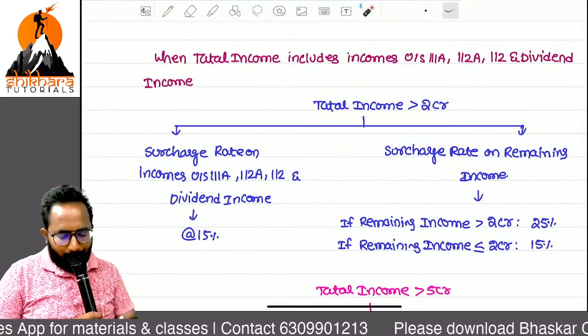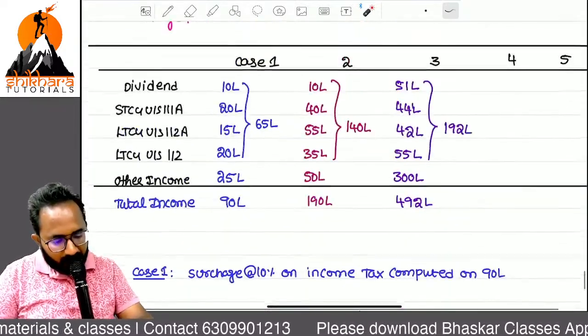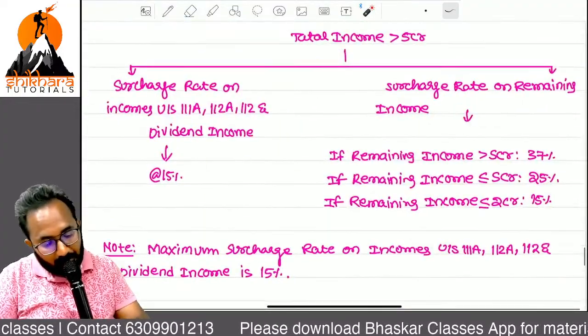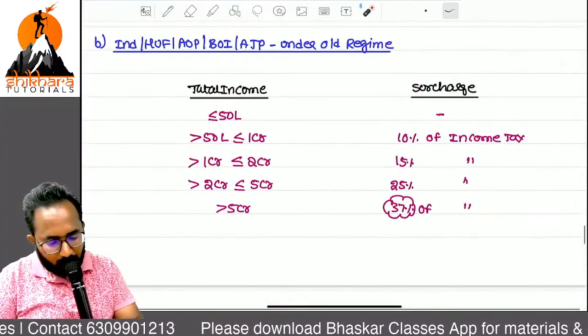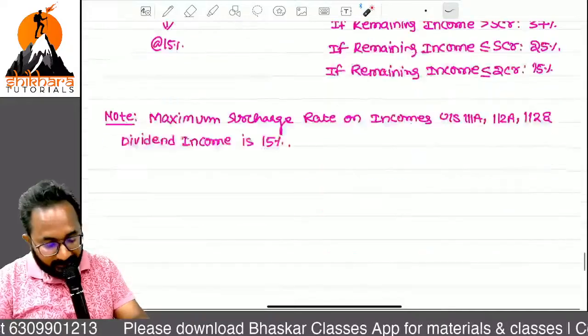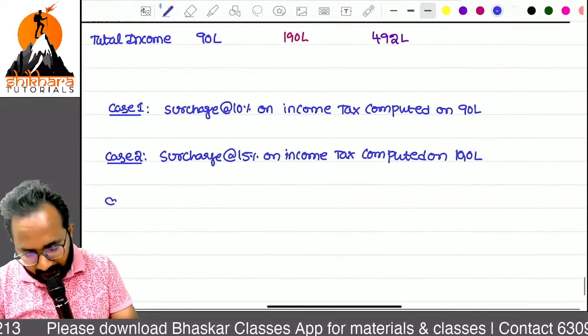Now we have to apply on the 192 lakhs of special income. On this we can apply a maximum of how much? 15 only. Even though you are in the 25% case, more than 2 crores means 25, but on special incomes you can apply only 15. Case 3.